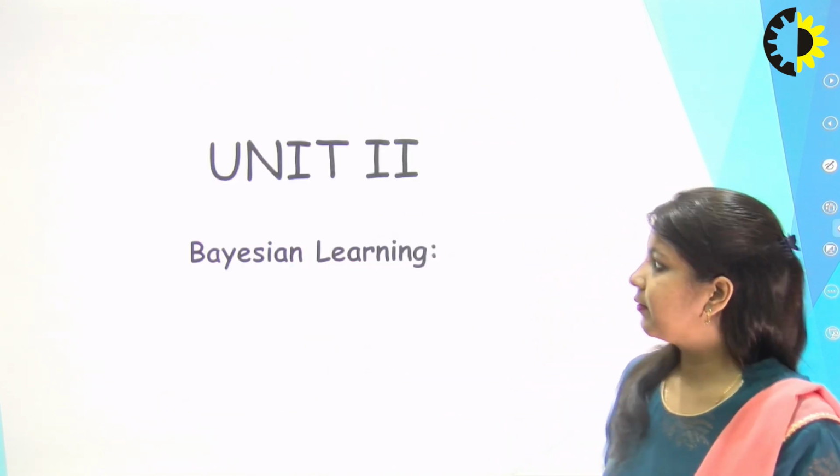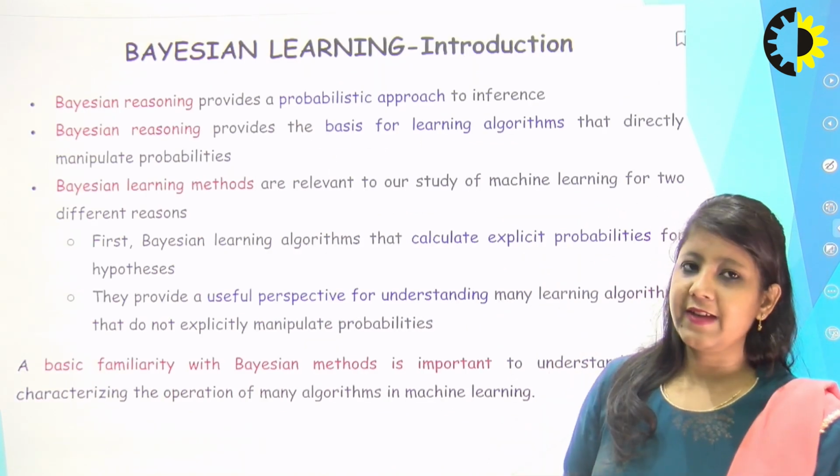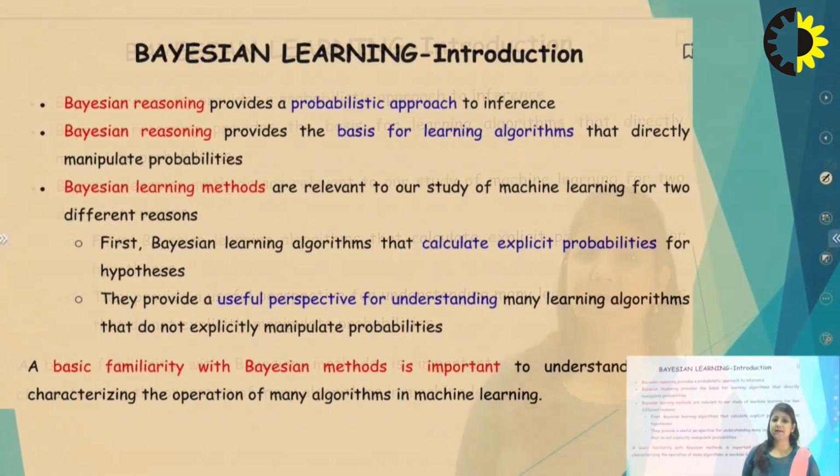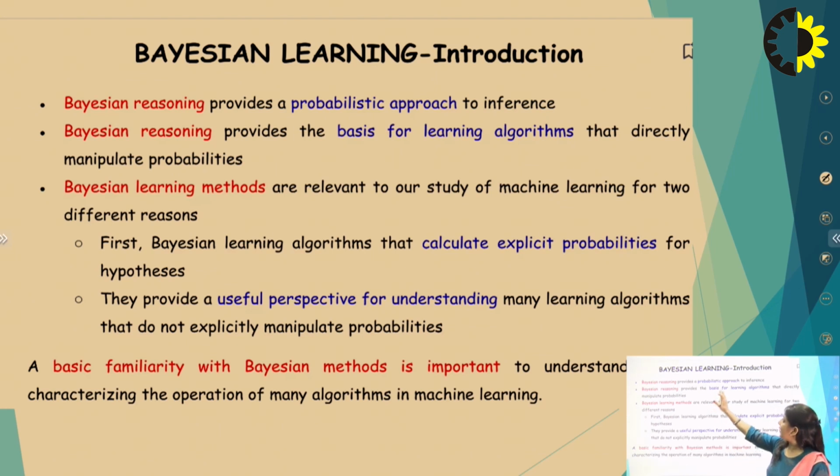Firstly, we have to understand what Bayesian learning is. The Bayesian learning theorem is based on the probabilistic approach, and its formula is based on the Bayes theorem. Bayesian learning provides a probabilistic approach to inference learning. We all know in supervised learning our data set is labeled, and we have to classify our data to match it with the target data. So we have to divide our data set into training and test data sets.